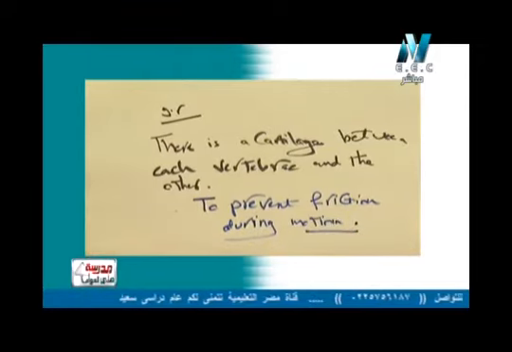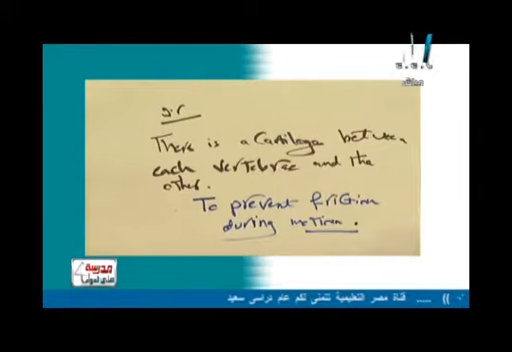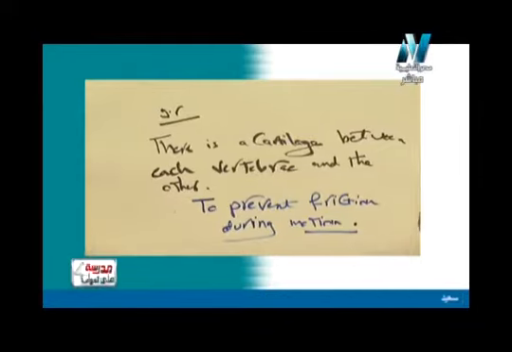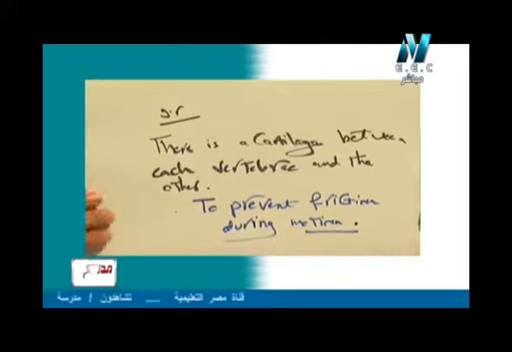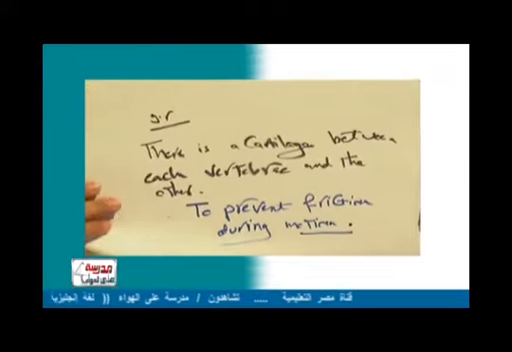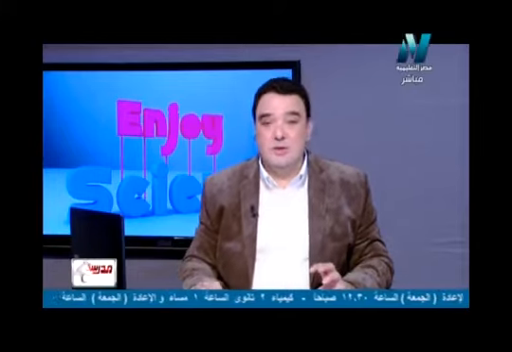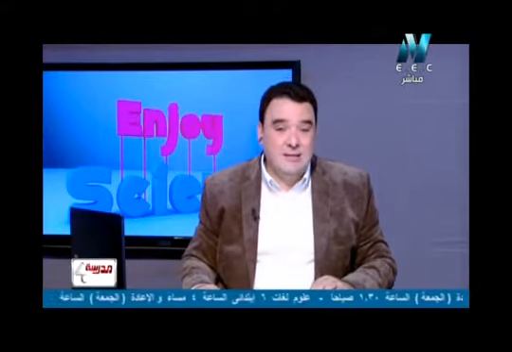Again, give reason. There is a cartilage between each vertebra and the other, or there is a cartilage between each bone and the other. So the answer will be simply to prevent friction during motion. So now let us have another function, or the function of the vertebral column. The vertebral column, as I said, consists of 33 vertebra, and it contains cartilage between each vertebra and the other to prevent the friction. So now it will have a very important function, as we have studied in the last lesson of nervous system, that it protects the spinal cord.